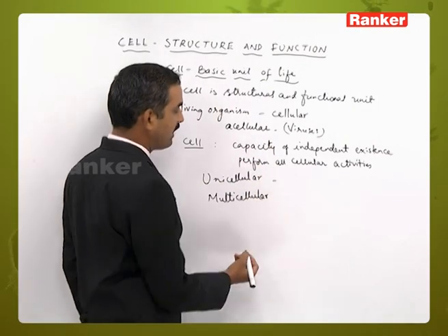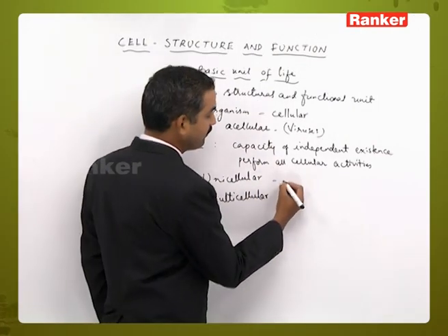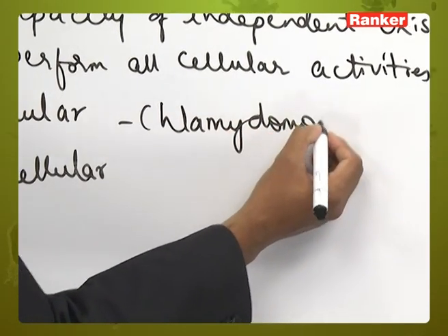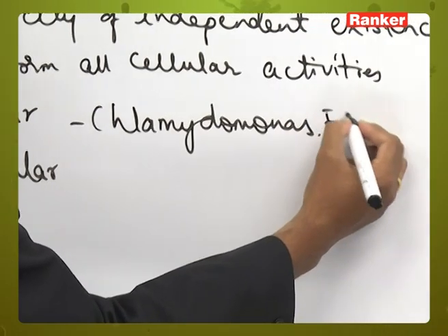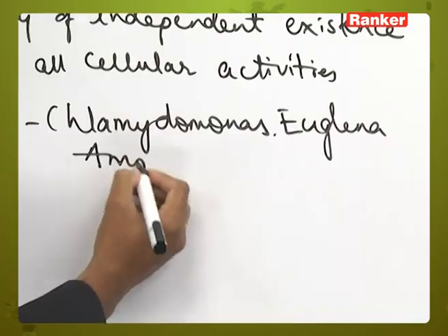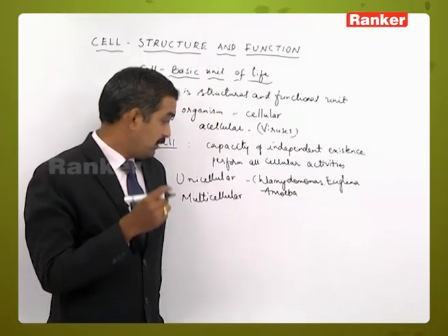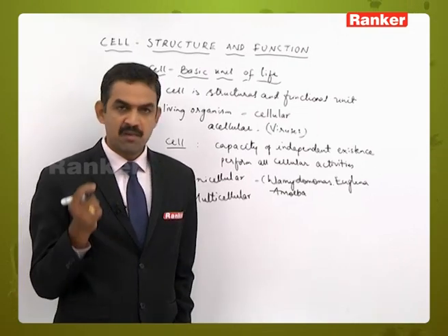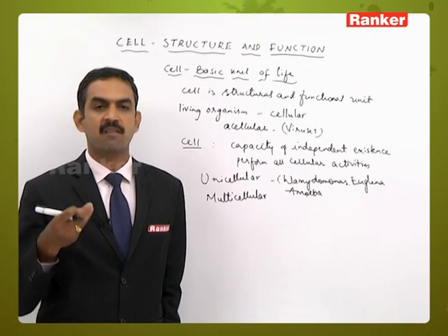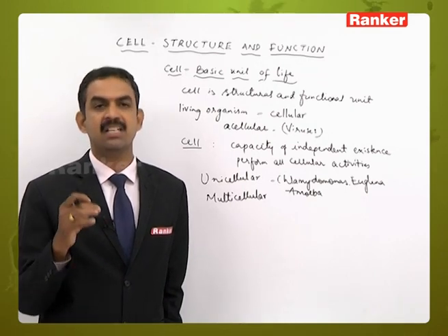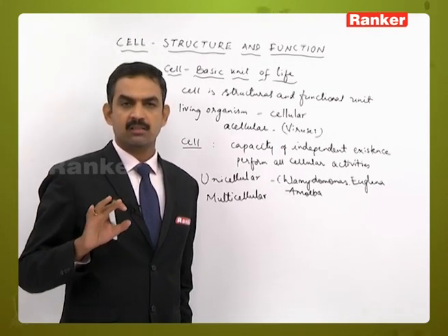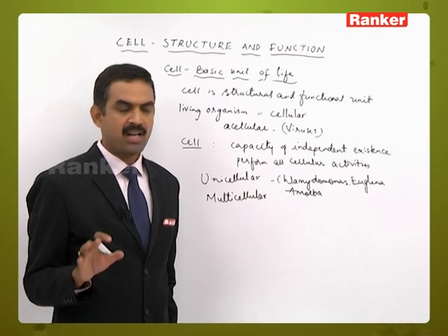Unicellular organisms, like lower organisms, are for example Chlamydomonas, Euglena, and amoeba. As these organisms are made up of only one cell, it is not that they can't perform functions. They perform all the functions for the survival of that living organism, whether it is unicellular or multicellular.